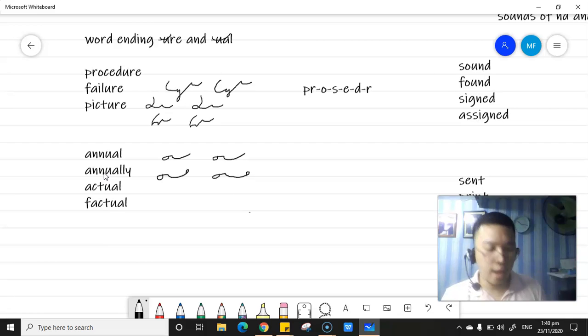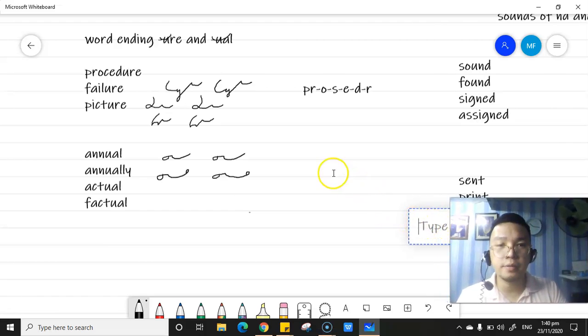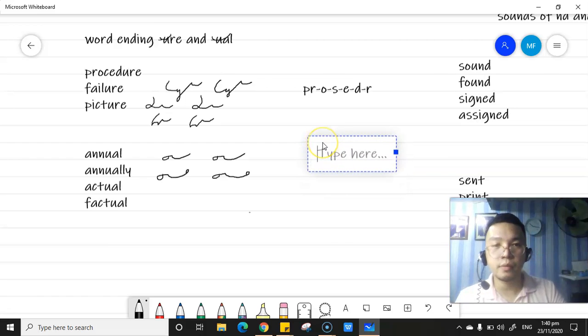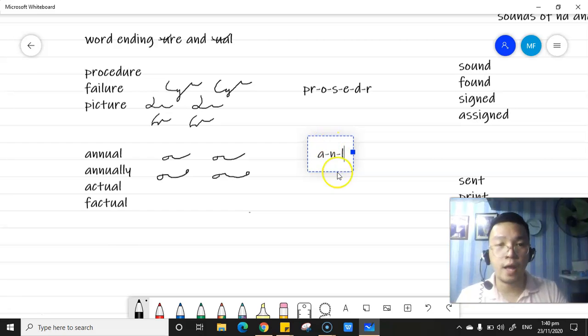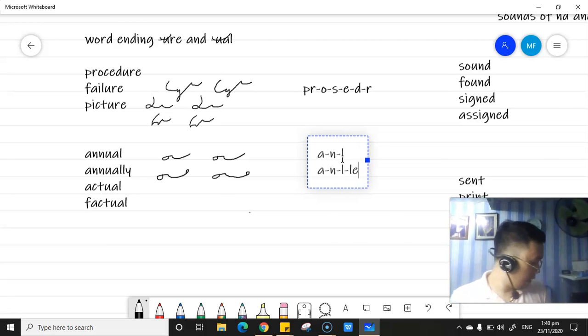Okay? How do you spell out this one? Simply put N and "wal" for annual. Of course, for annually, N L then li for annually.